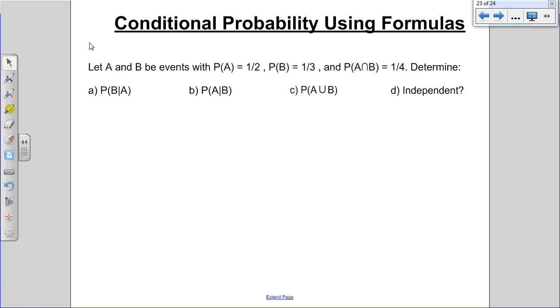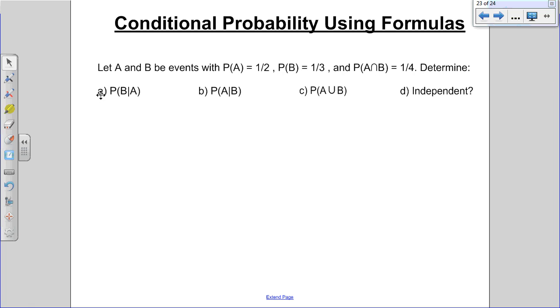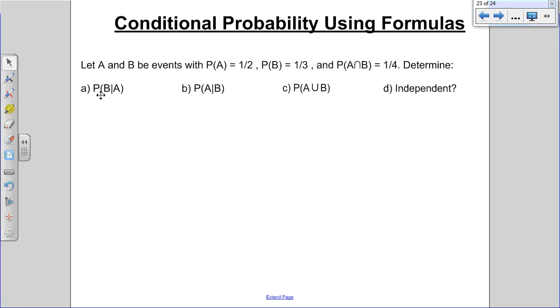Determine the probability of B given A happens. If you want to figure out P(B|A), you have to know if these things are independent of each other or not. How do we test if things are independent or not? This formula right here will tell us if it's independent or not.